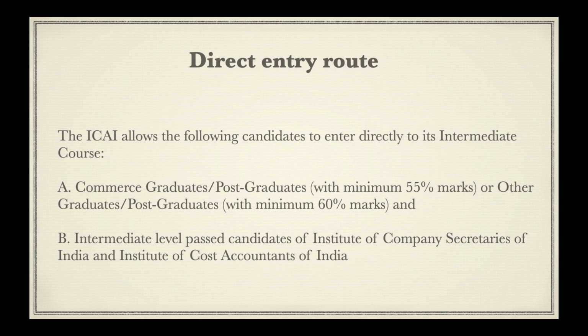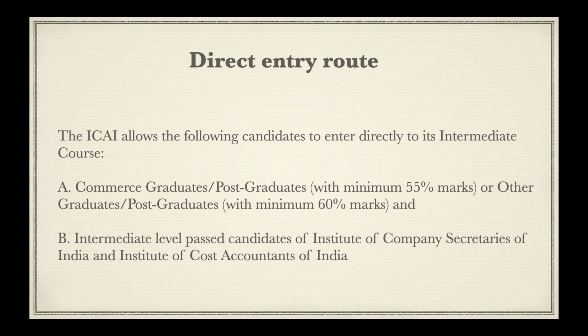Now let's discuss the direct entry route. The ICAI allows the following candidates to enter directly to its intermediate course. That is, these candidates can enter the intermediate course without clearing the foundation course. So they can skip the foundation course.